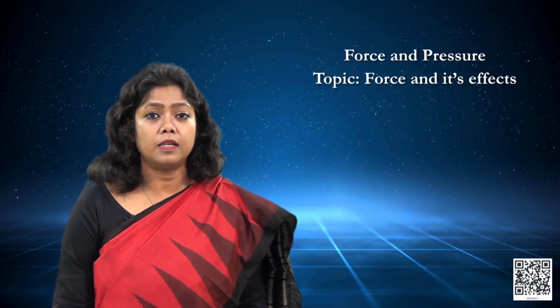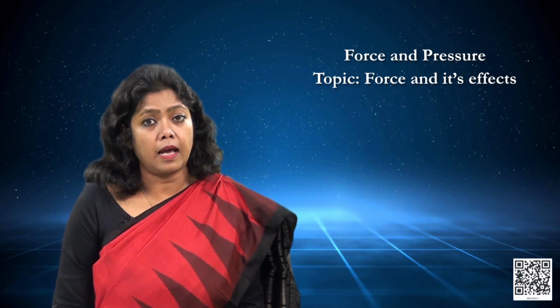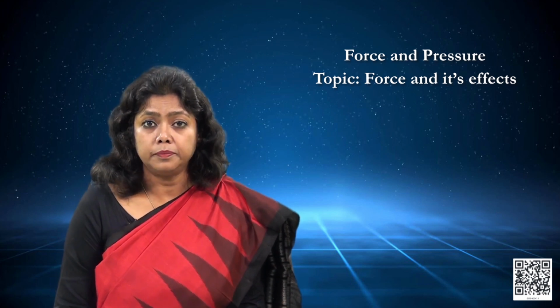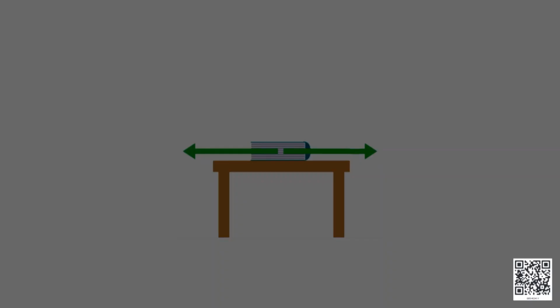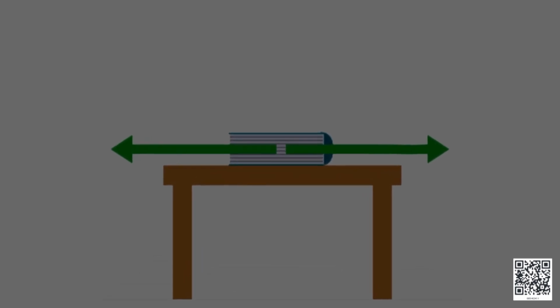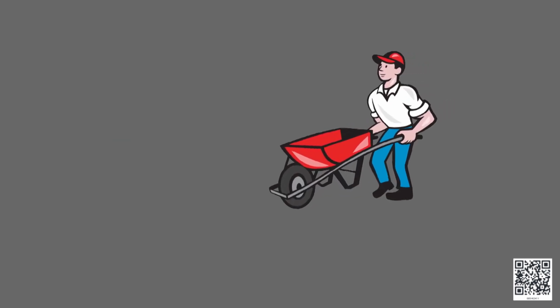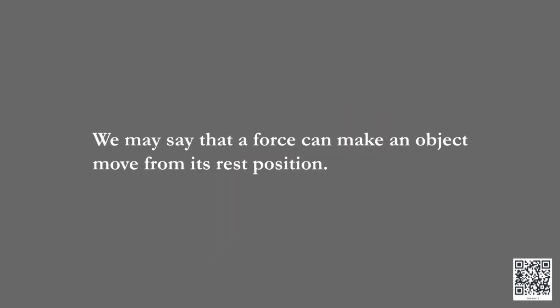Though we cannot see a force, we can always say what effect it has when it acts on a body. What can a force do to a body? What is the effect of force on a body? Let us explore. Let me push this book lying on the table. It moves. The force I exerted on the book caused its motion. A wheelbarrow at rest can be made to move by exerting a force on it. We may say that a force can make an object move from its rest position.